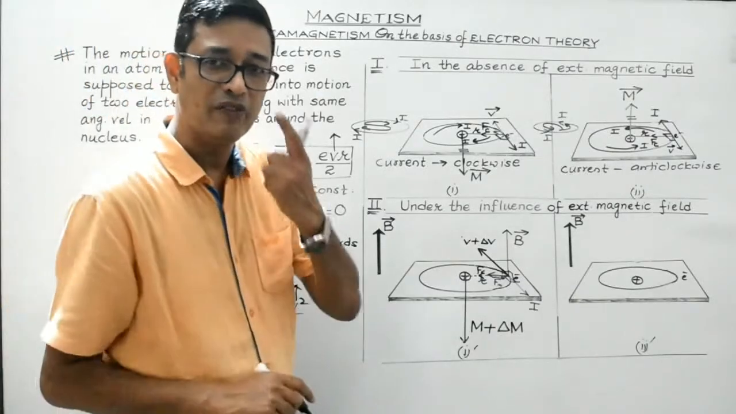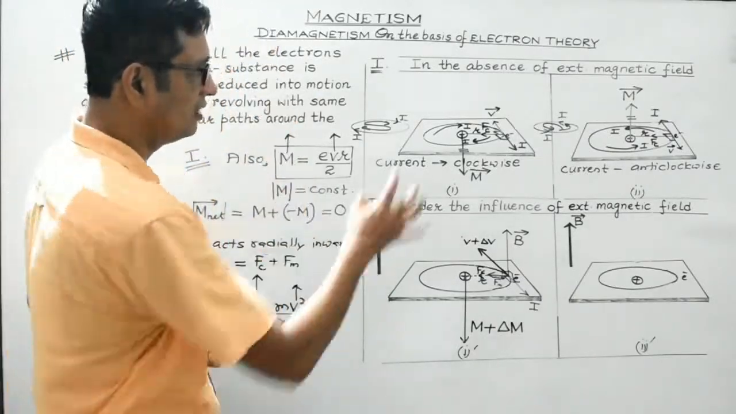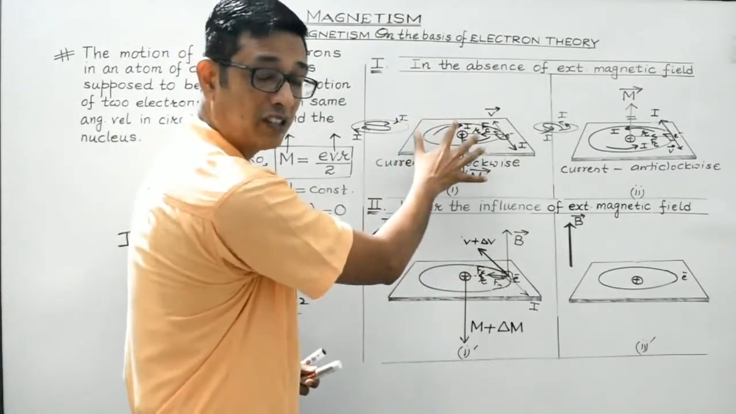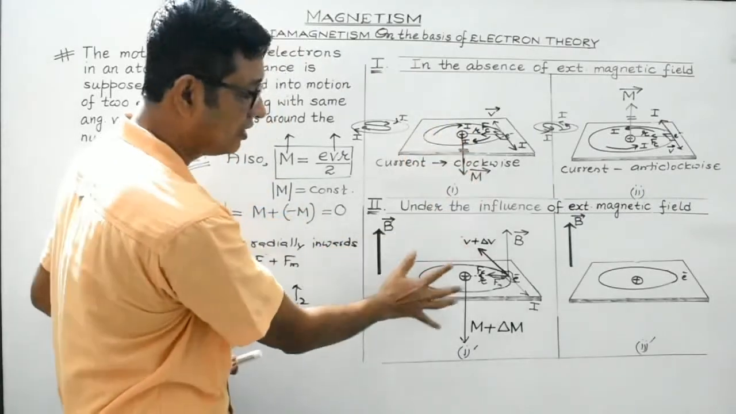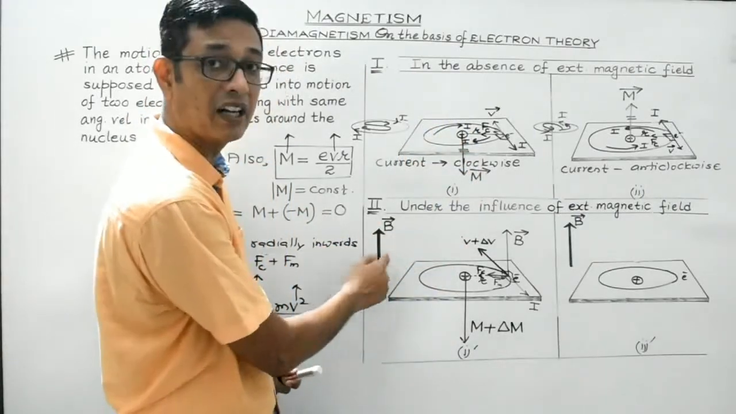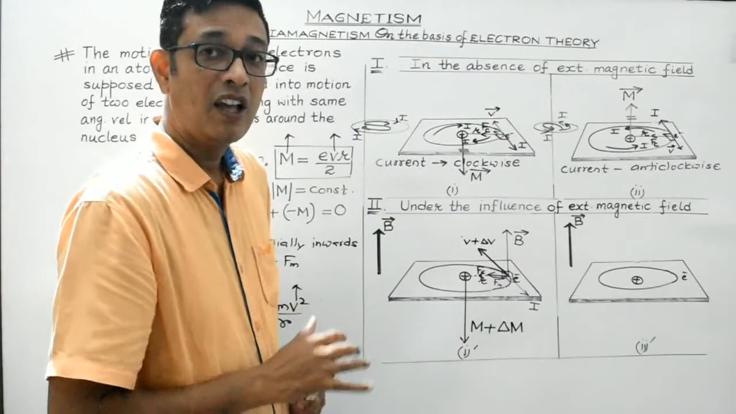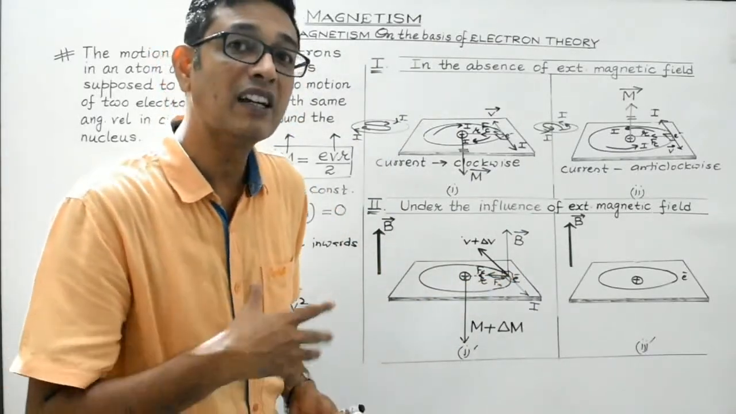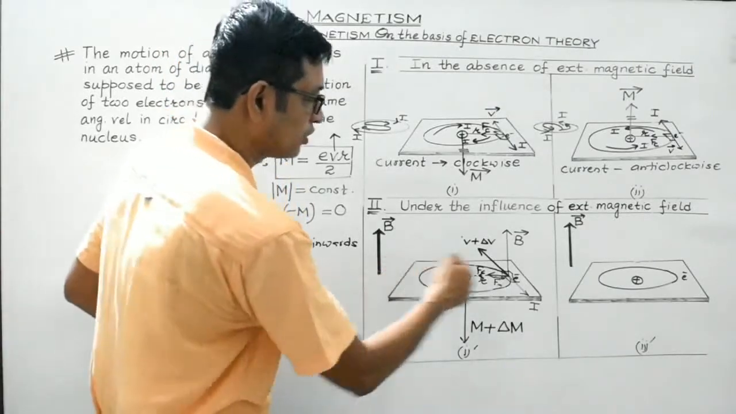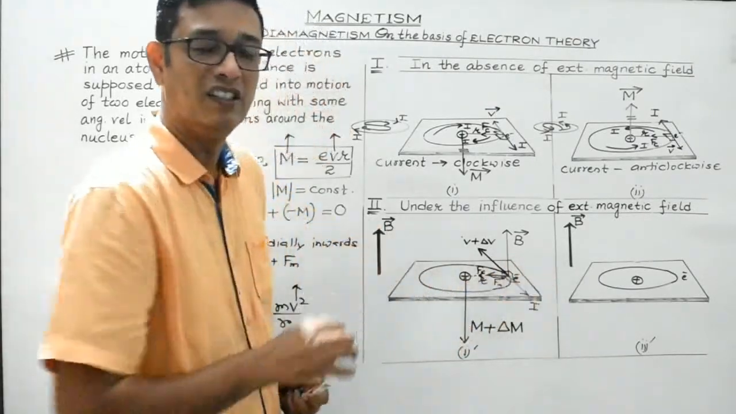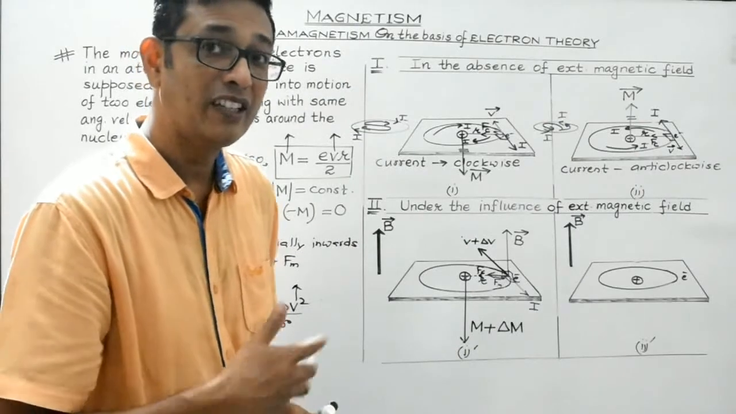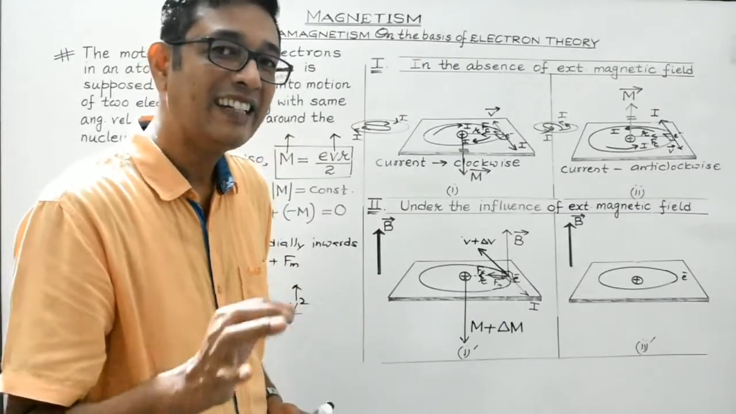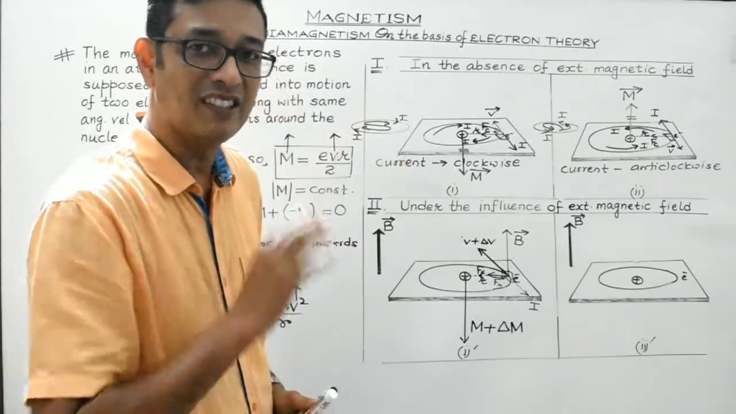Let me try again to convince you. What I have stated is these two are the same diagrams of the same electron. But in the first case it is in the absence of any external magnetic field. In this case it is under the influence of this external magnetic field directed upwards. As the electron comes under the influence of this magnetic field, it will experience a magnetic force, and this magnetic force is directed radially inwards. So obviously it will add up to the net centripetal force. So as a result, the net centripetal force increases.